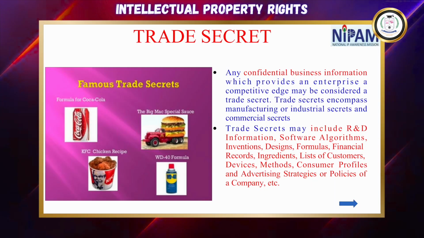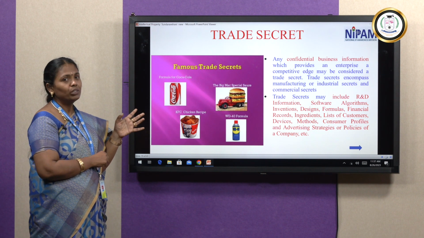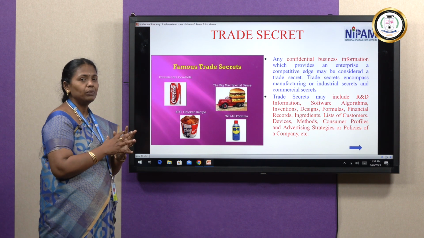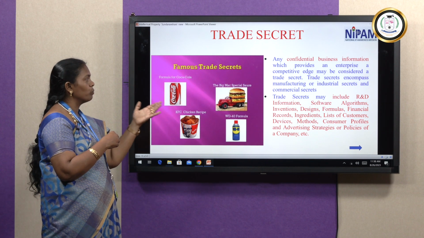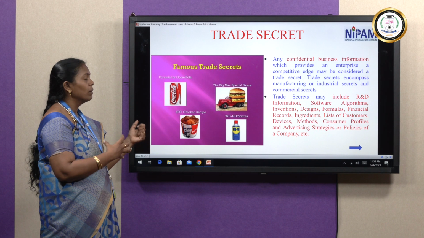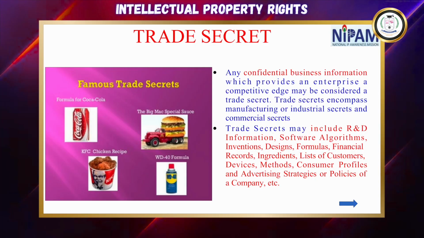So next is the trade secret. We know there are some basic companies, how they are claiming their trade secret. They have to keep it confidential in terms of business, how they are doing the business. They have to keep confidential what methods they are using, what algorithms, the design formulas, the financial records, what ingredients they are using in their particular product, how customers are supported, and the list of customers they are giving the particular product.